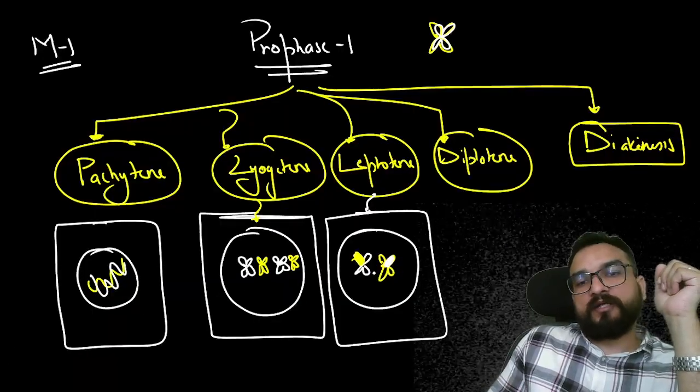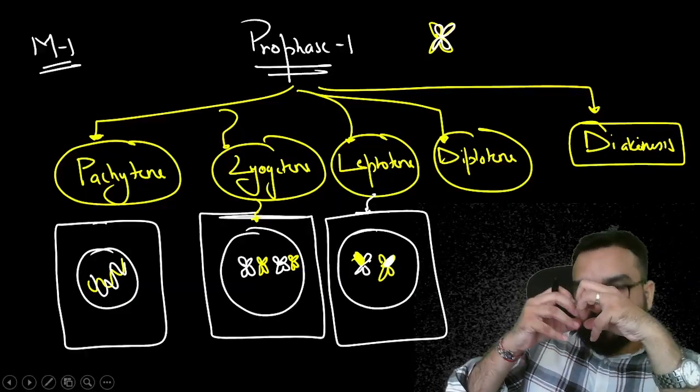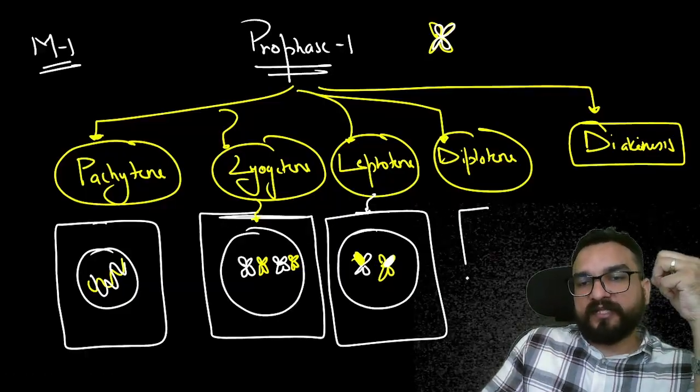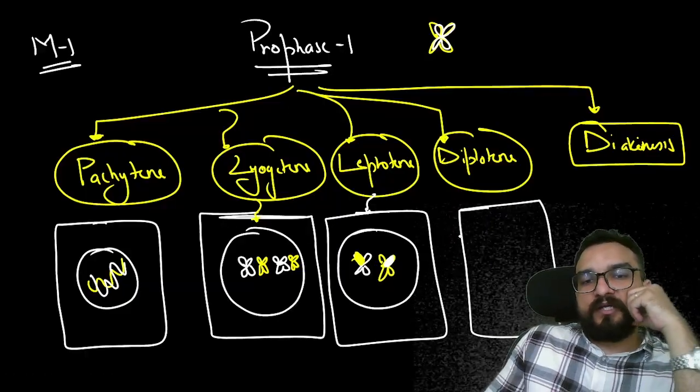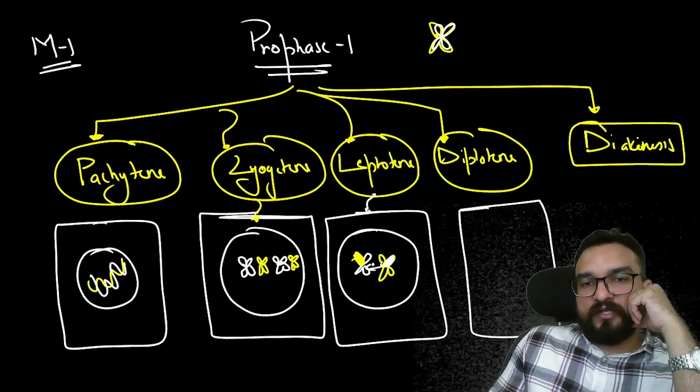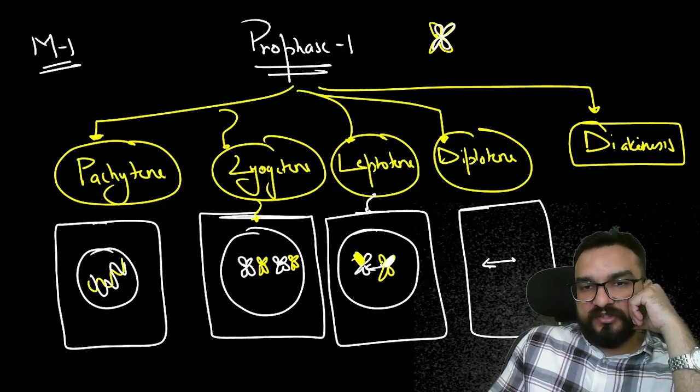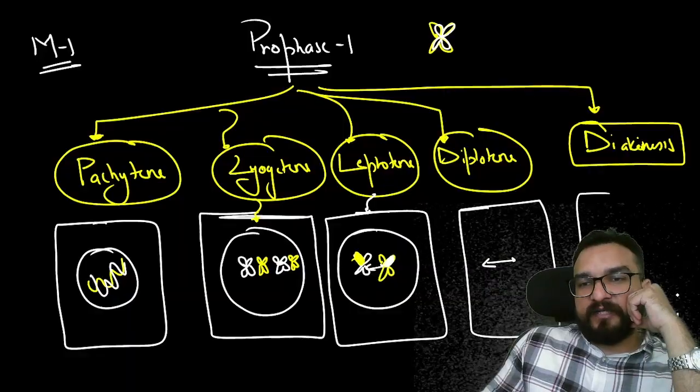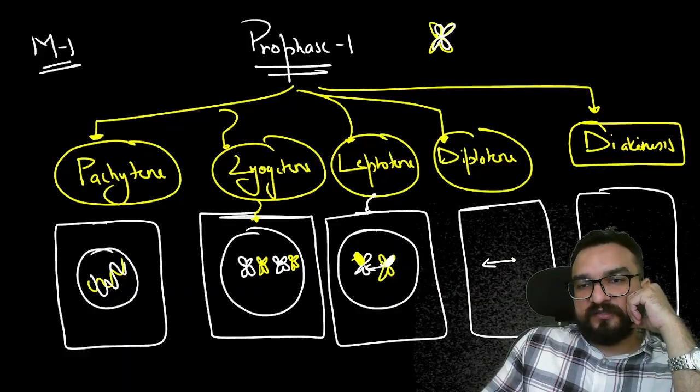That is crossing over. And then the separation will be happening: they will be going apart from each other in the diplotene stage, and then in diakinesis they will be coming to the plate formation like this.